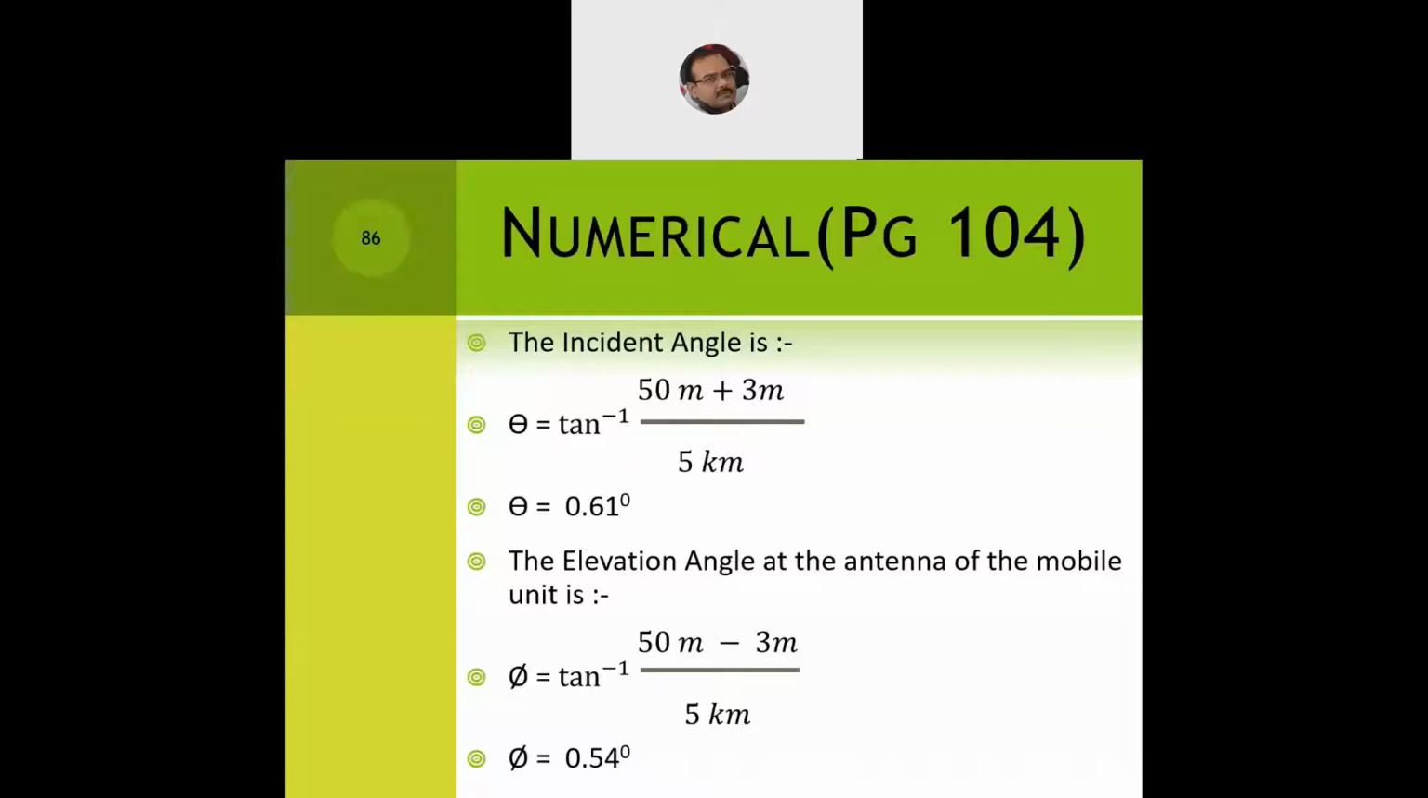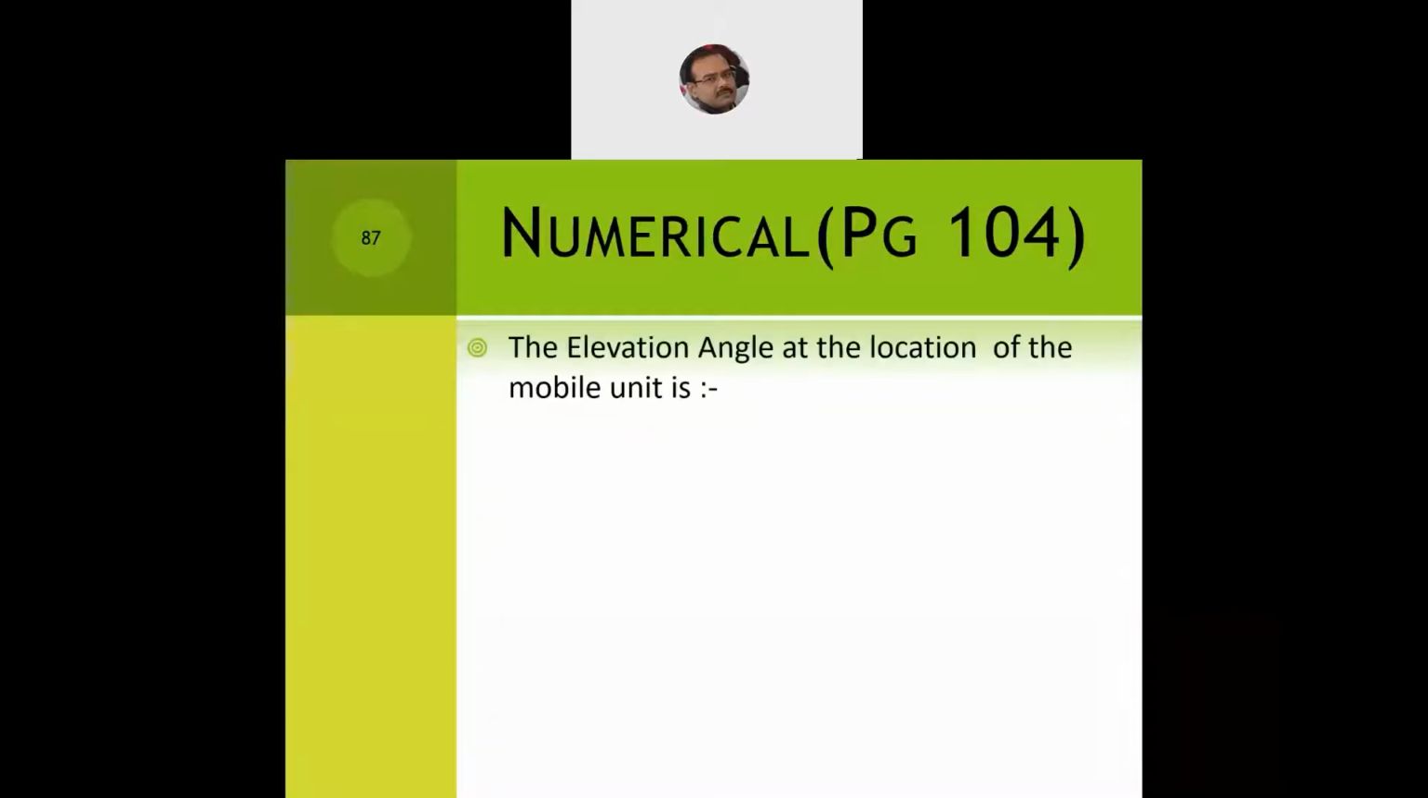Now what we need to compute next is the elevation angle at the location of the mobile unit. That is phi dash, and phi dash is equal to tan inverse of h1 by d. So we skip the height of the mobile antenna. We only take the average cell site antenna height and place it in the numerator, and the denominator is 5 kilometers, the communication path length, and we get the value of phi dash as 0.57 degrees. So this is how we compute the elevation angle at the location of the mobile unit and at the antenna of the mobile unit. Again, we only need to remember the formulas and that will do the job for us.